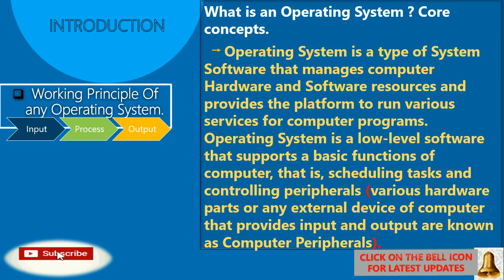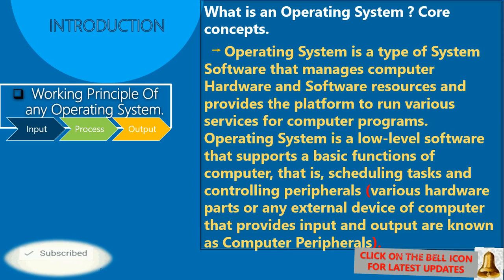Now what the system will do is process our input. So what is the processing device? CPU, central processing unit, is our processing device, where all the input is processed. After processing, it will give us the result, which is known as output. So 5 plus 5 is equal to 10. That will be our output. So this is the basic working principle of an operating system. Clear?